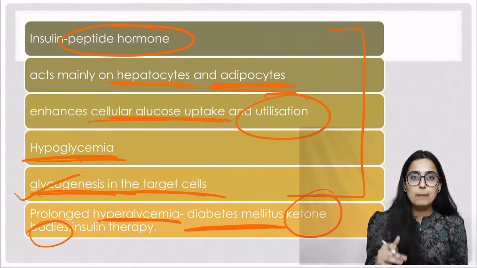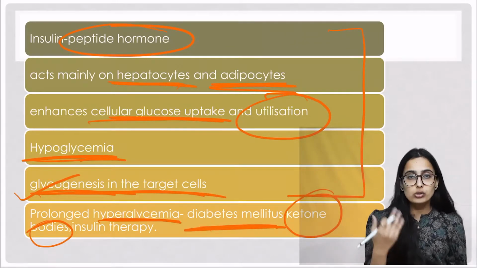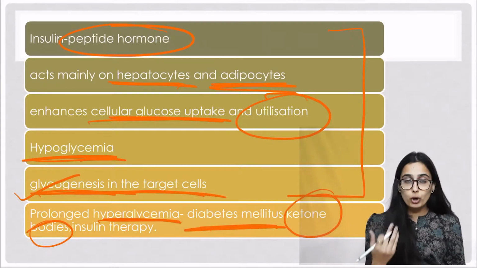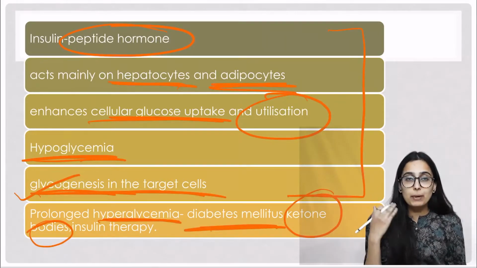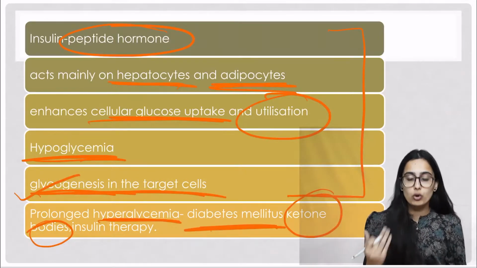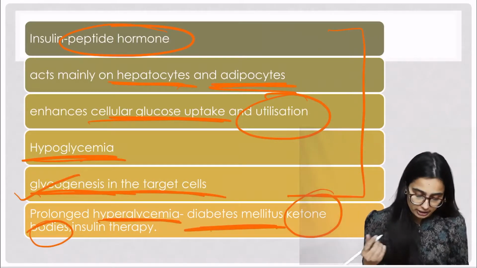So what happens is that cells start using fats as a source of energy. Okay, so उसकी वजह से क्या होता है? कीटोन बॉडीज का formation होता है, and these ketone bodies are very harmful because they can penetrate the blood brain barrier, and they can cause diabetic coma. Okay, so ketone bodies are found in diabetes mellitus.